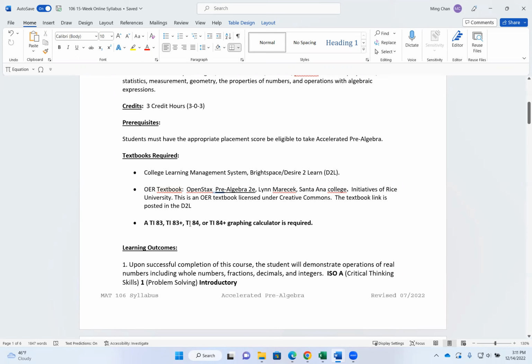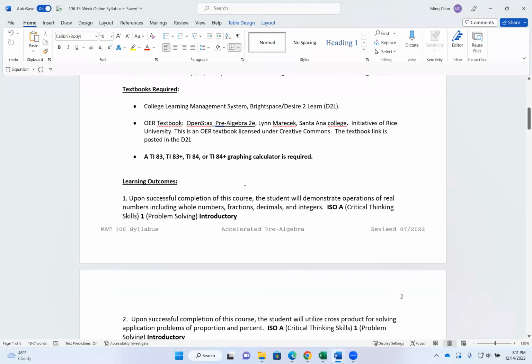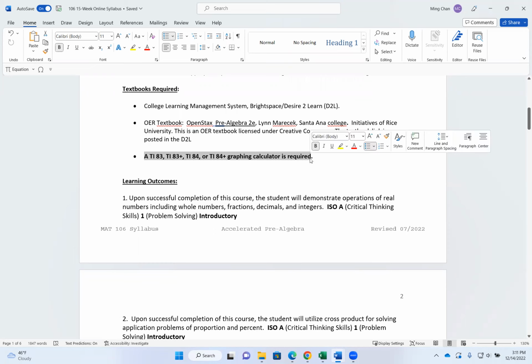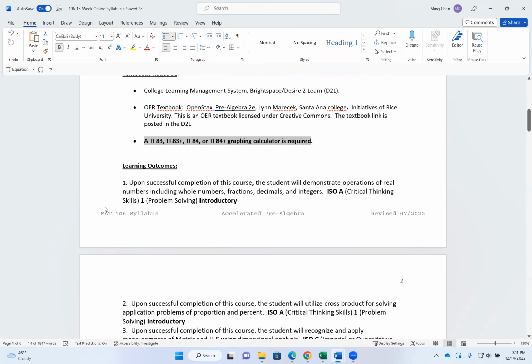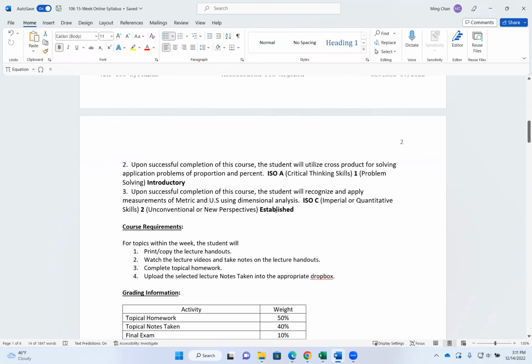All right, a calculator is required for this class. If you don't have money to buy one of these graphing calculators, you can get yourself a scientific calculator. It costs around $20, $30-ish. And later on in the semester, I will actually go over some of the scientific calculators. In the video you will see I'm using a graphing calculator, but I will also try to explain some of the steps on how to use the scientific calculators. You can read on the learning outcomes.